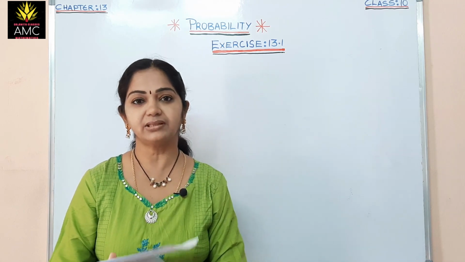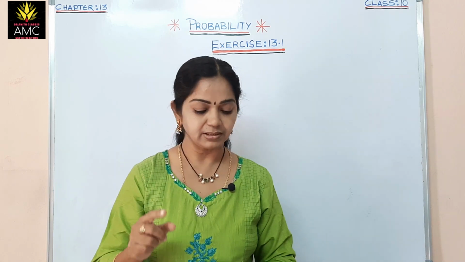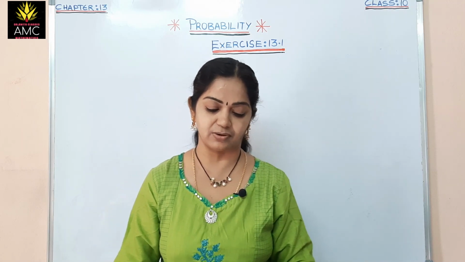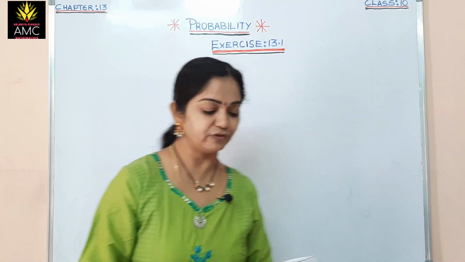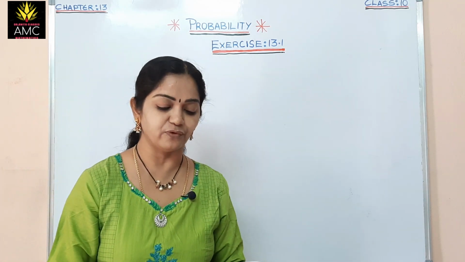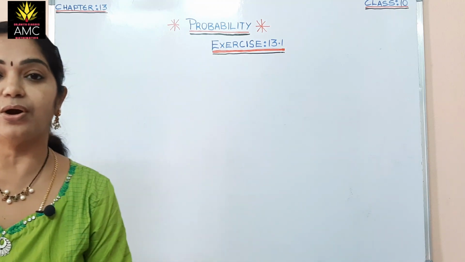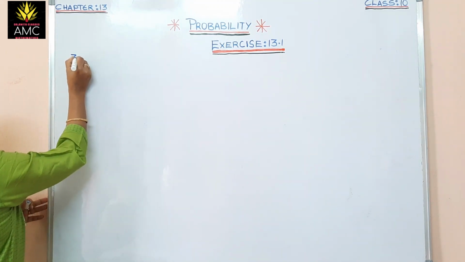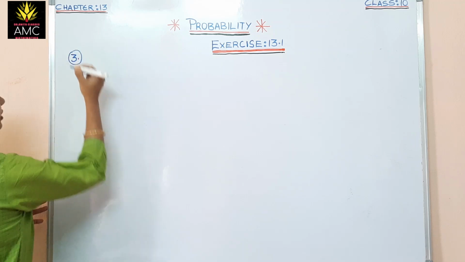Right. Now, from the third bit, we have the verbal problems. Now, let's do the third one. If P of E is 0.05, what is the probability of not E? Okay, that is the third bit. The first bit and the second bit are the fill in the blank questions.